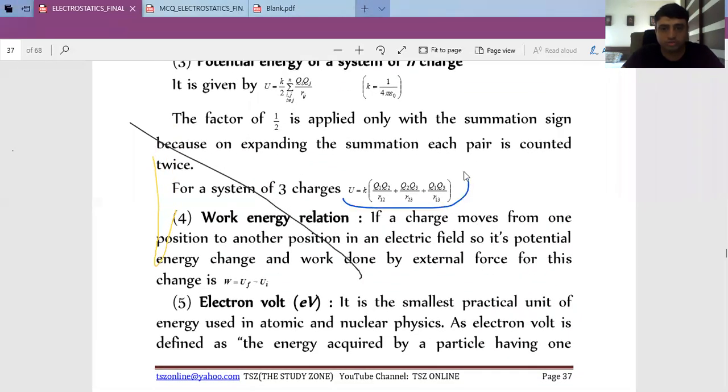We will take all possible pairs. Suppose you have n charges and you want to find the total potential energy of a system, then you need to find all possible pairs. Pairs can be found by n into n minus 1 by 2. Fine. For mathematics students, it is nC2, selection of 2 out of n.